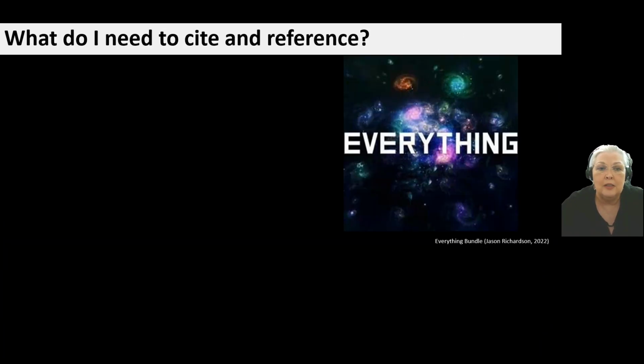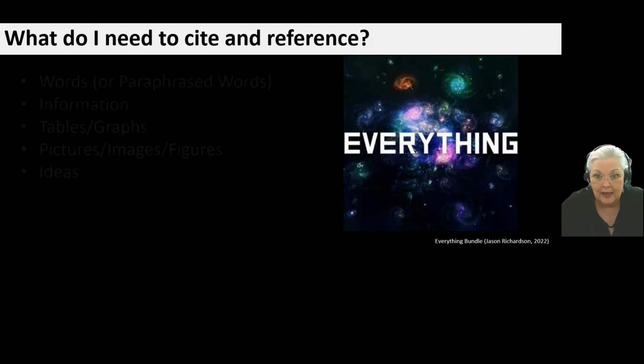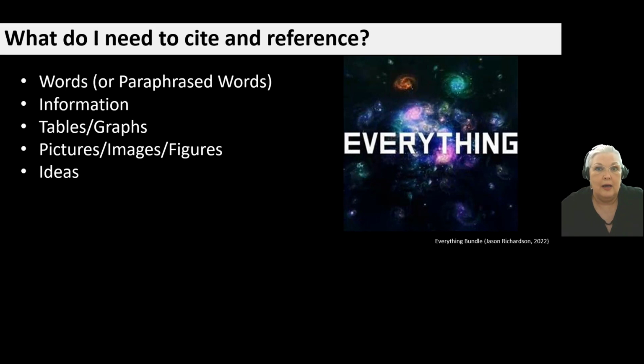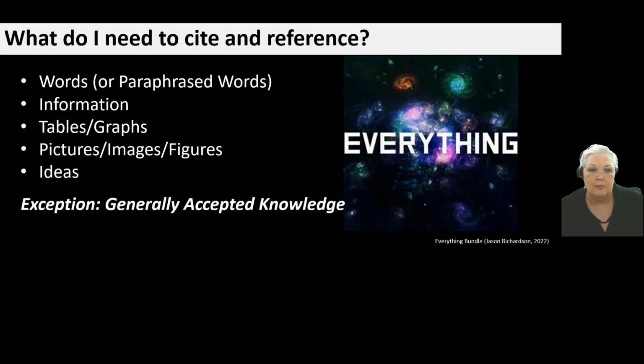So why do we need to cite, or what do we need to cite and reference? Basically, everything. We're going to have to cite words that we used, exact words. Even if we paraphrase the source words, we'll have to cite and reference that. In any information that we find, tables, graphs, pictures, images, figures, even if I just got an idea from another source, I have to say where that idea came from.